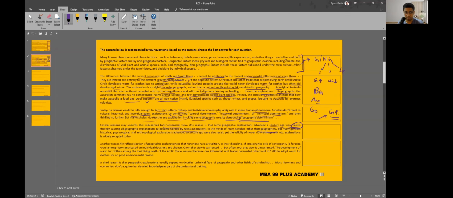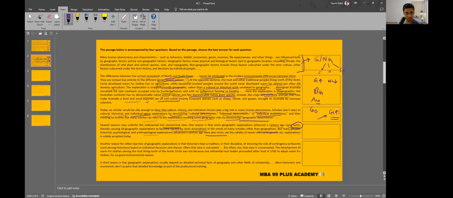But many genetic, historical, psychological, and anthropological explanations a century ago were also racist. Fair point. If you say that geographers a century ago were racist, the author claims that psychologists, historians, and anthropologists also made some racist claims, but those answers are widely accepted today.